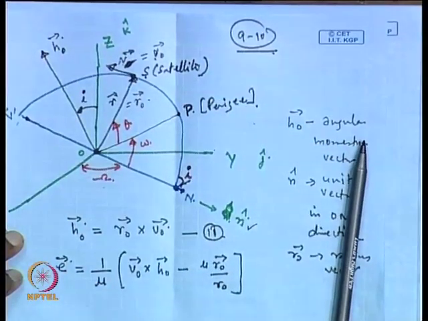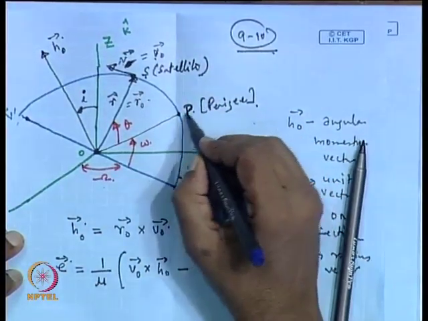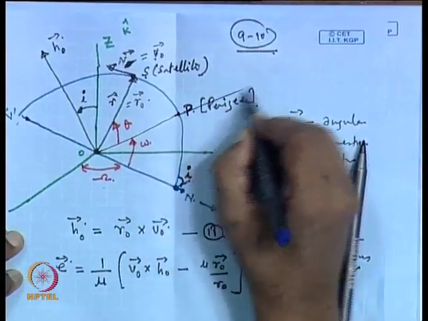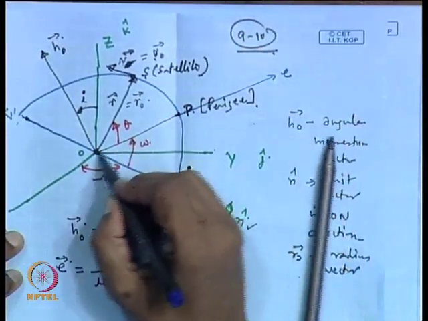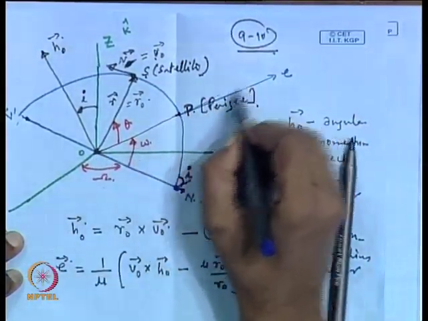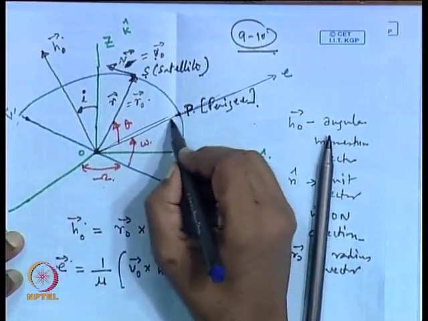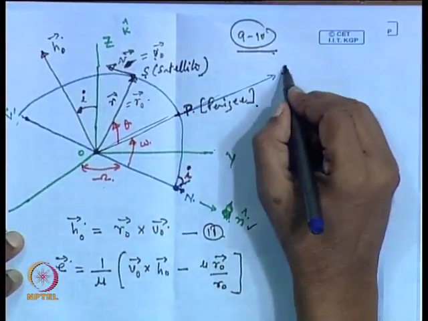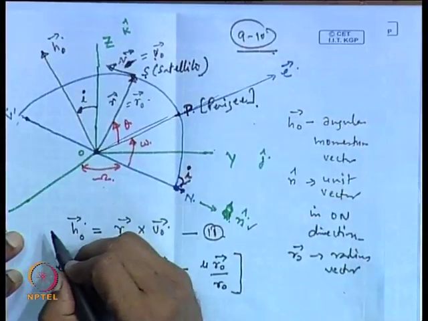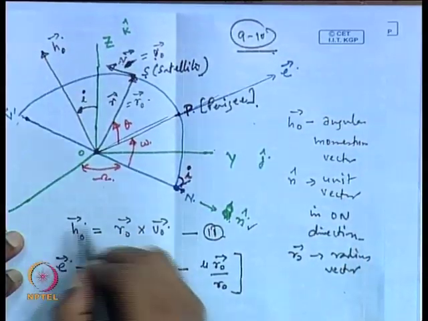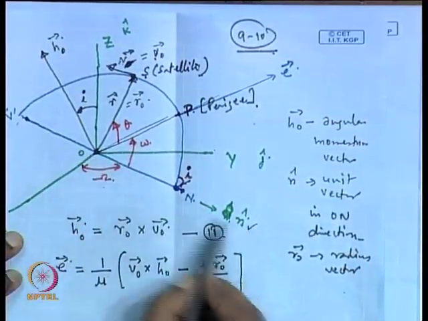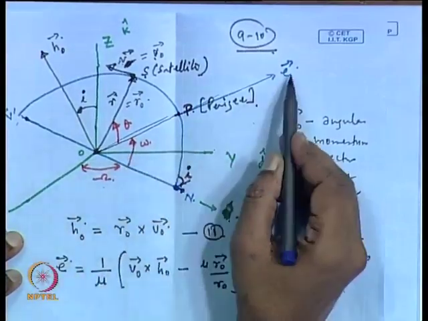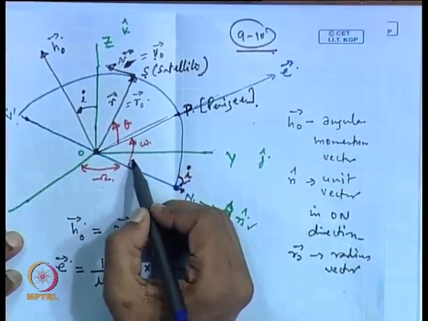From our earlier lecture we know that the eccentricity is a vector which is lying in this plane along the perigee line. OP, this is the perigee line. So, E vector is lying in this direction, and n vector is given to you. If we take the dot product of n and E, the angle omega will be available to us.